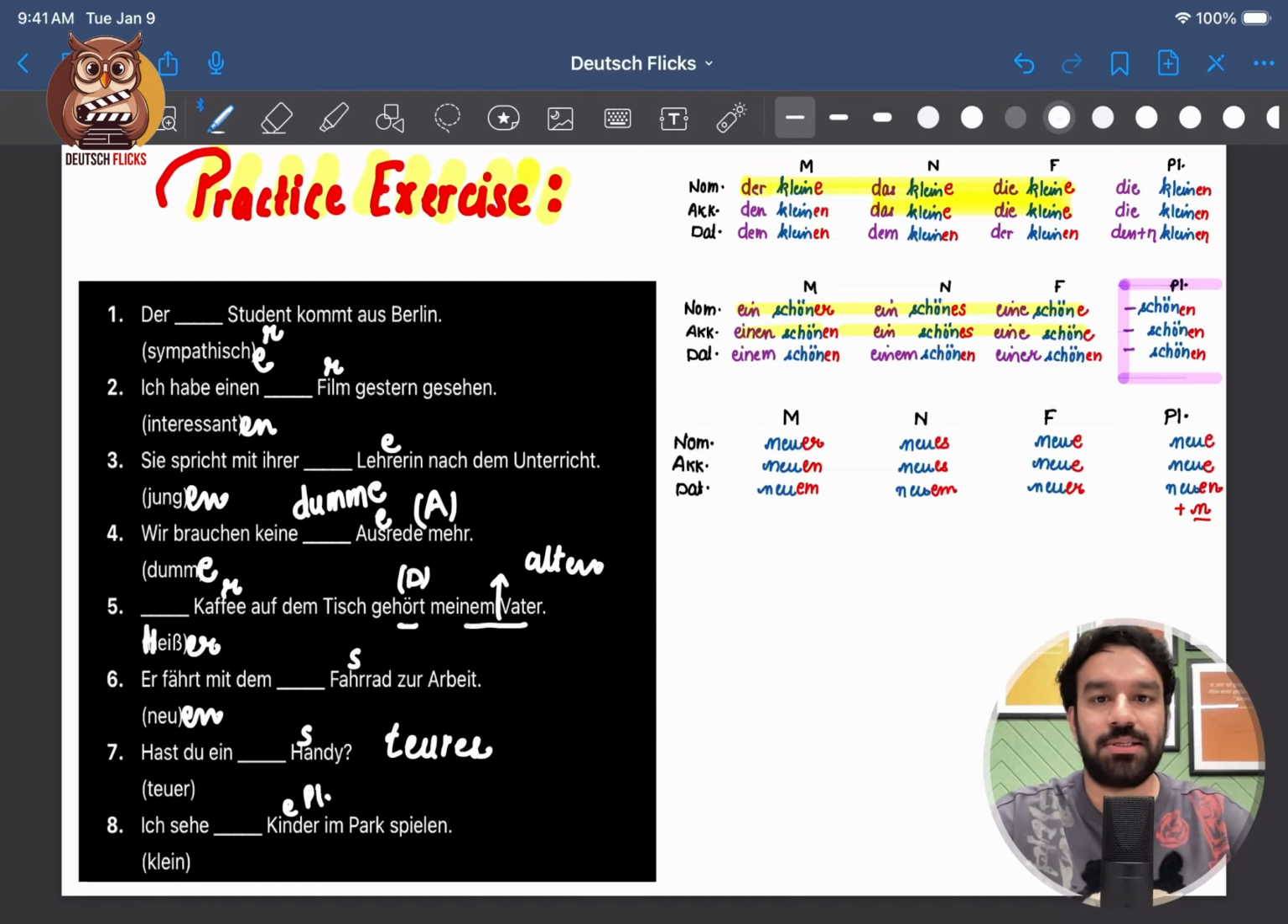So in the first video, in part 1, we discussed adjectives like flexibel, dunkel. So they all end in el, or teuer, sauer. These adjectives end in er. So we have to remove this e while applying an ending. Nummer 8. Ich sehe. So that means accusative case. Klein we have to fill. So it will be kleine. I see small children im Park spielen. I'm seeing them playing in the park.